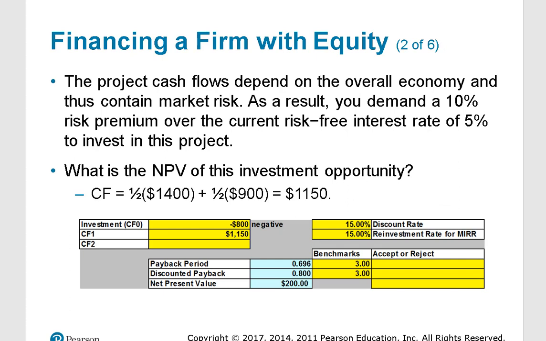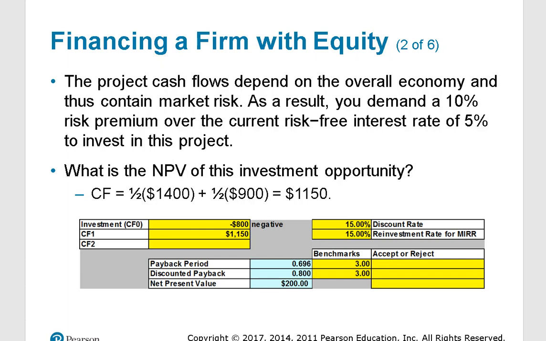So if we were to do a little math here, using our capital budgeting techniques worksheet, we can calculate the net present value for this project. We spend $800 in the beginning, and the cash flow in 1 year from now is $1,150. That's half of $1,400 plus half of $900, which is our $1,150. As far as our discount rate, they tell us that the risk premium is 10% and that the risk-free rate is 5%. So the total discount rate is the combination of those, which is 15%.